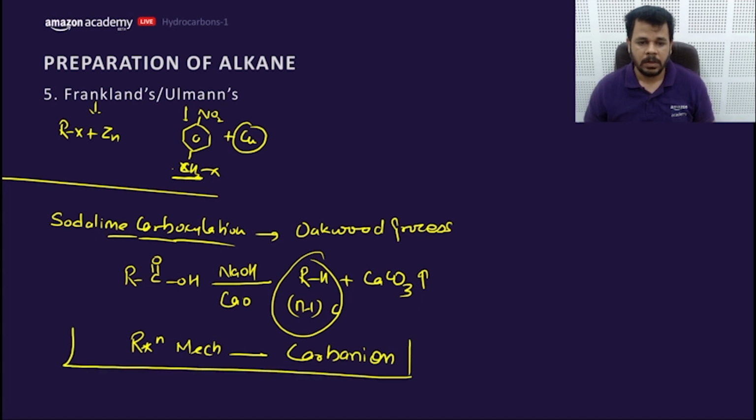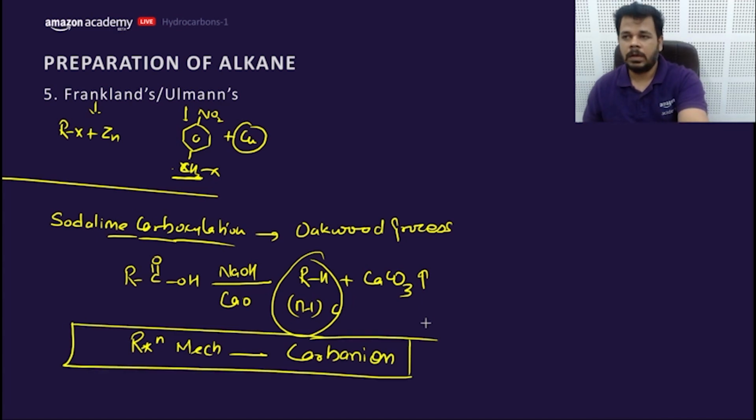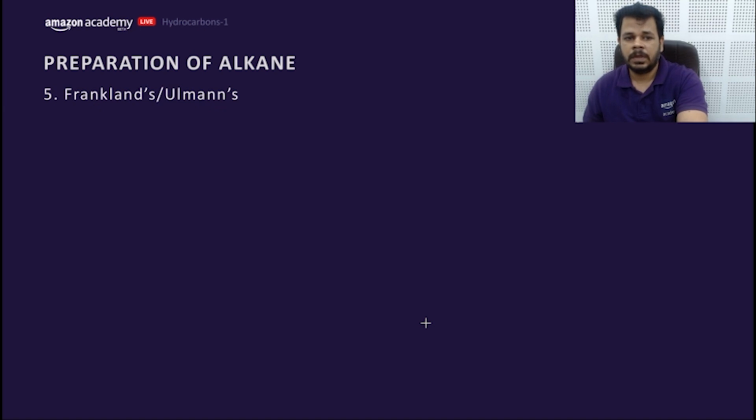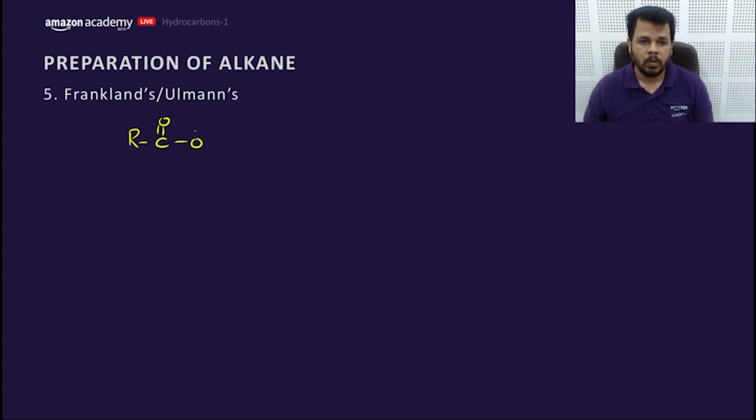Mark my words, reaction mechanism occurred through what? Carbanion, my dear friends. So decarboxylation depends on the stability of the carbanion. How does it actually occur? RCOO⁻ Na⁺, and then NaOH will undergo what? Acid-base reaction. RCOOH converts into RCOO⁻ Na⁺.